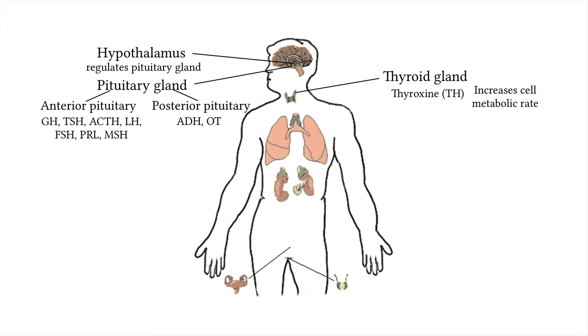If too much thyroxine is released in the body, metabolic rate increases too much. Weight loss occurs because excess caloric energy is being used up, and one can experience anxiety. Too little thyroxine causes fatigue, weight gain, and a slower mental activity.